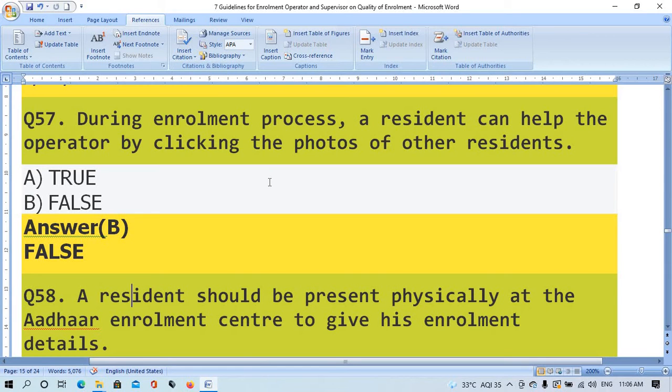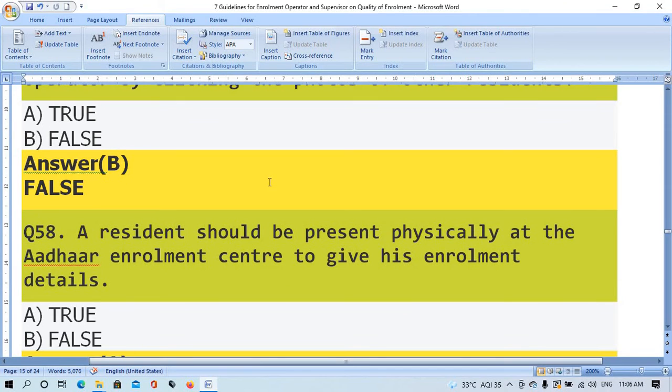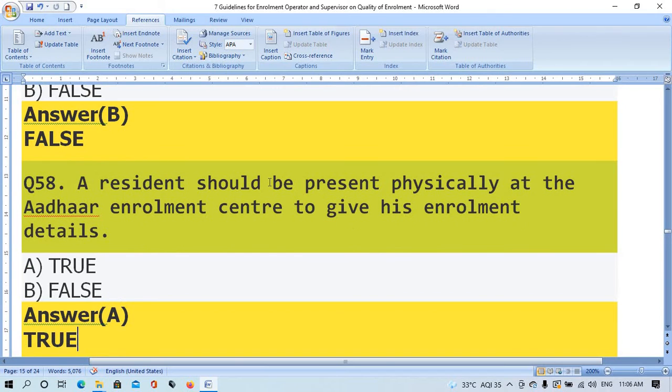Question number 58. A resident should be present physically at the Aadhaar enrollment center to give his enrollment details. Option A true, option B false. The right answer is option A, true.